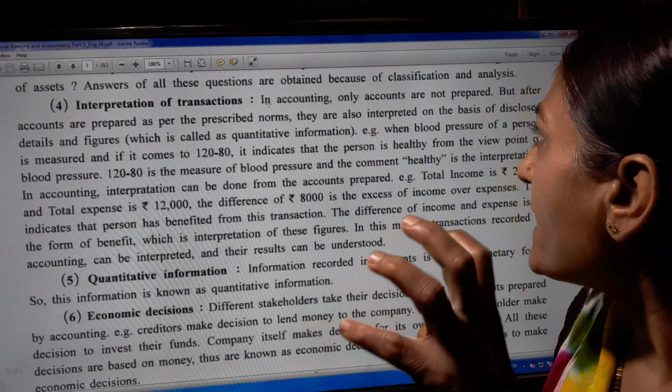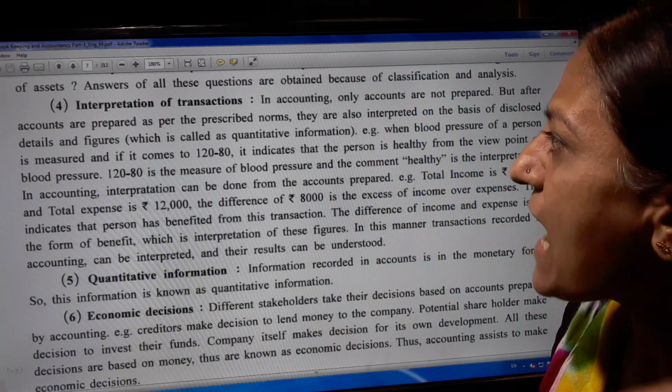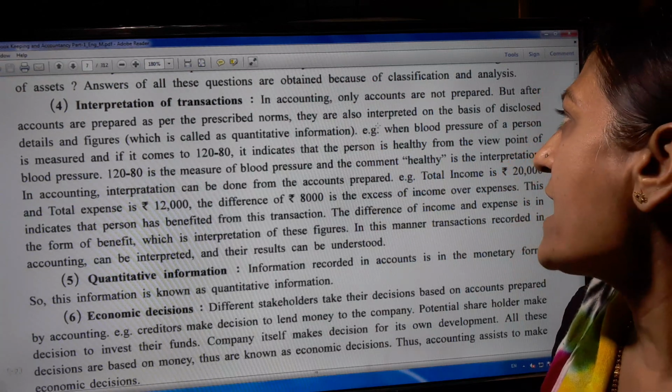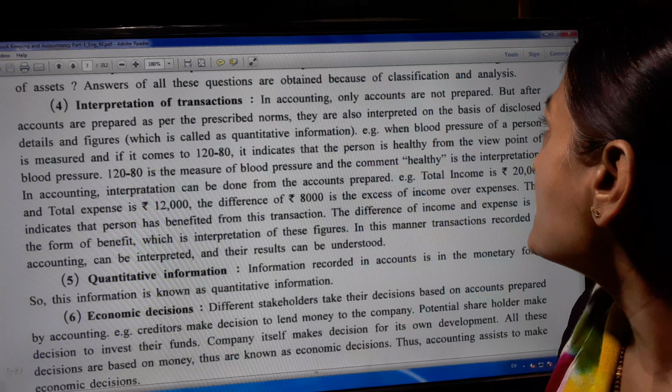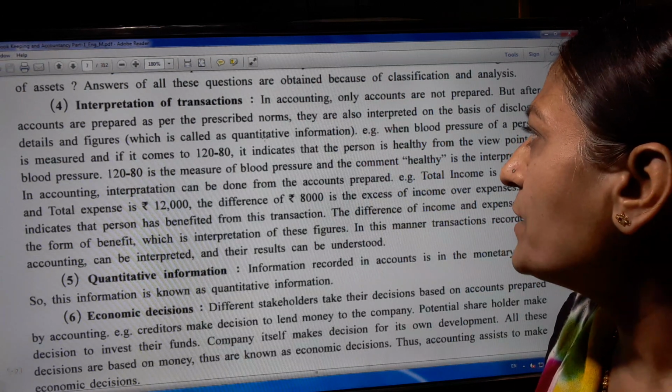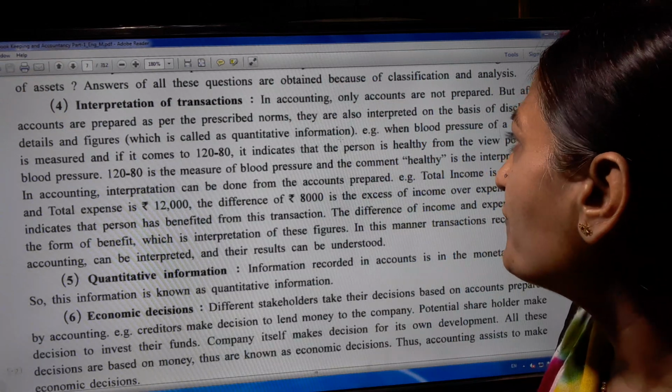In accounting, accounts are not only prepared, but after accounts are prepared as per the prescribed norms, they are also interpreted on the basis of disclosed details and figures, which is called quantitative information.